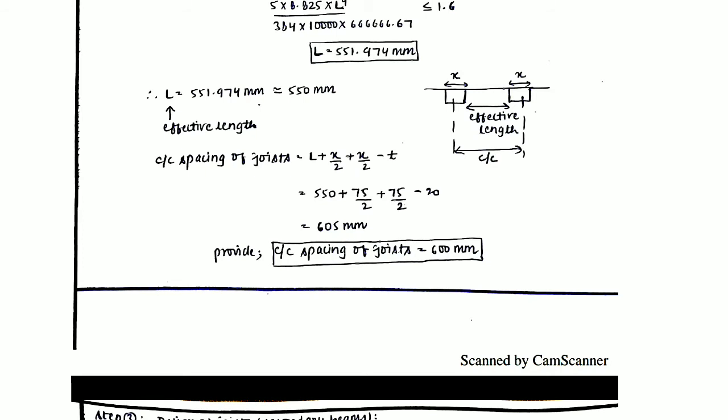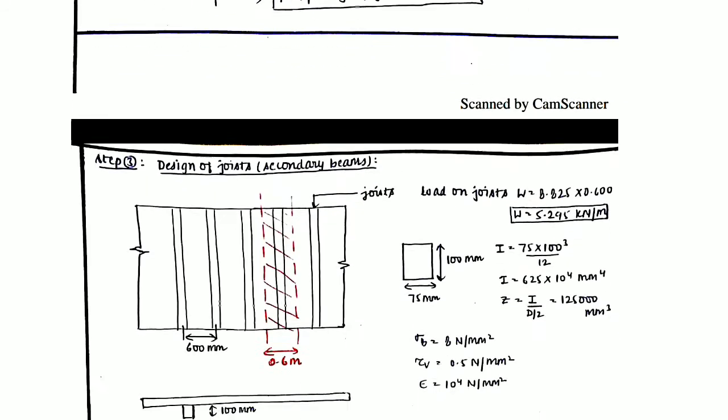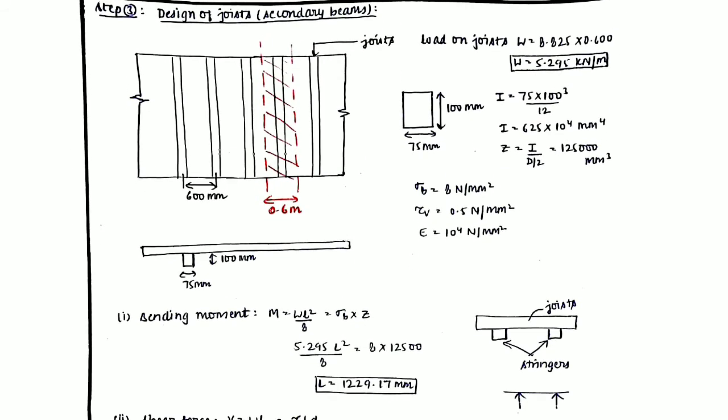Now since 605 is again difficult to measure on site, we can be on a slightly safer side and round it off to 600 millimeter. Now moving on to the third step, the design of joists. The joists are also called secondary beams. Now see, we have obtained the center to center spacing of the joist as 600 millimeter.